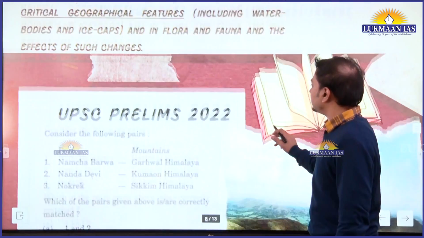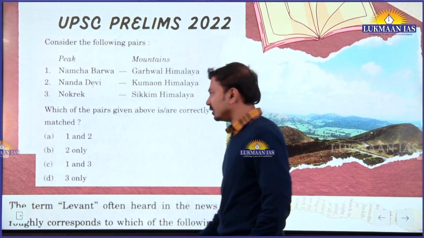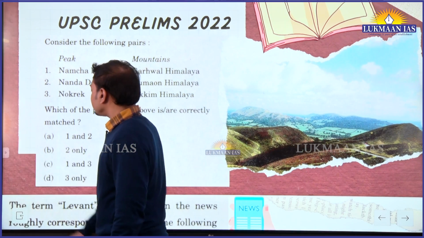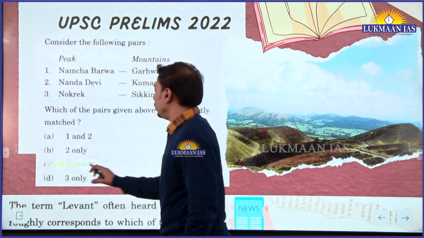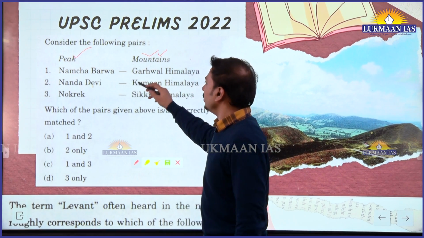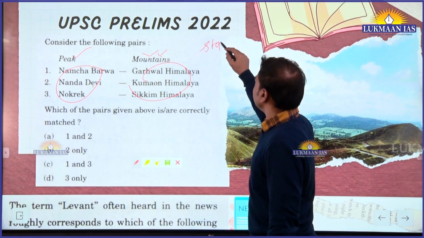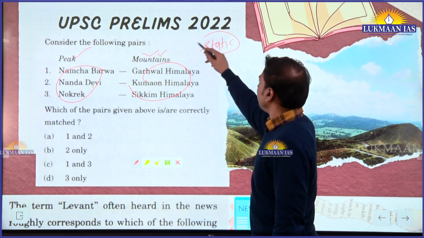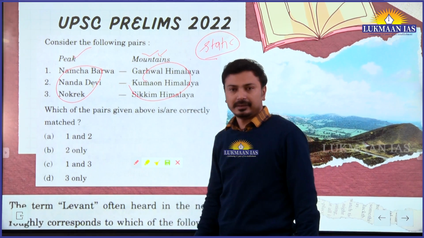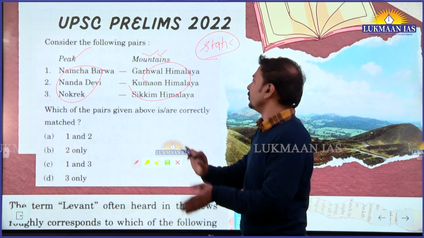And some examples of questions from this year's prelims, the way UPSC asks questions. So look at this question. Pairs are given, locations are given, and peaks and mountains are given. Look at the names, they are from the static part of mapping. Okay, it is the static part, this is not from current affairs. And there is no applied nature of the question, simply if you know, you know.